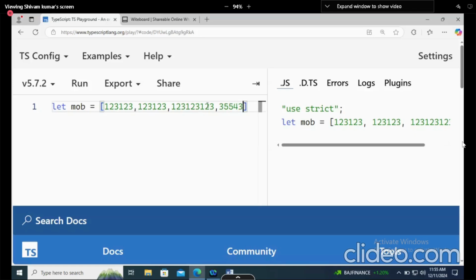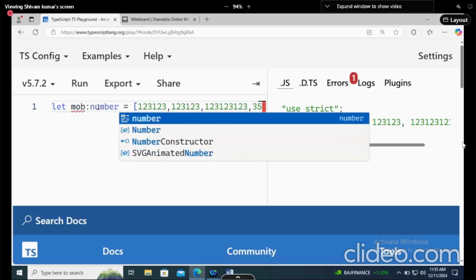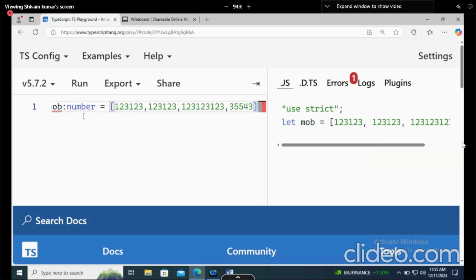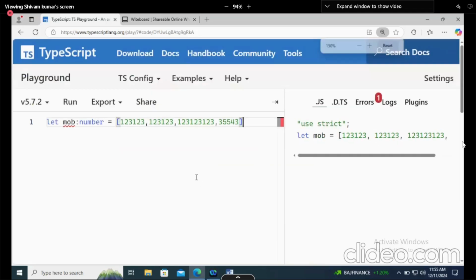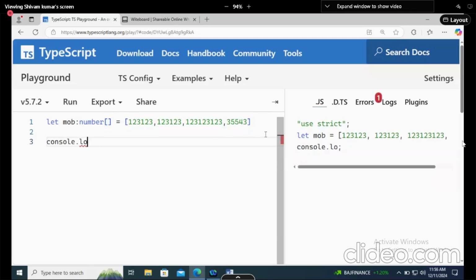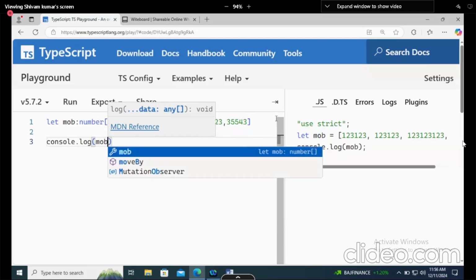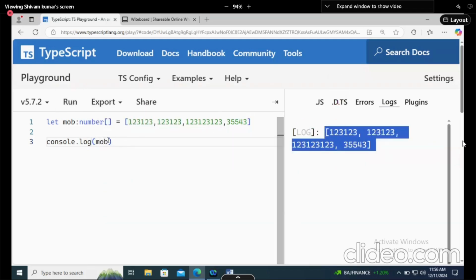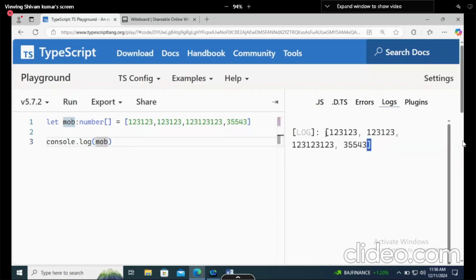So these are numbers. So I will say let mobile colon number, but we are getting an error because it is saying that you are giving one number, that there is only one number, but you are writing 3 4 values. Not possible. So just done. Now, once you are printing it, I will print console.log mob, and once you are running it, it is printing. If I don't want these brackets, you can use the toString method on it.